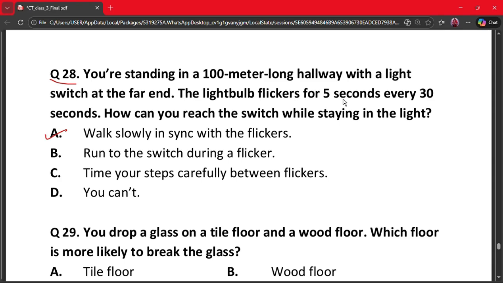Why? This is a physics riddle problem. The key is to walk so slowly that you cover the 100-meter distance during the total time the light is on. This usually requires a very slow pace or walking in sync with the on-off cycles. So the correct answer is option A.